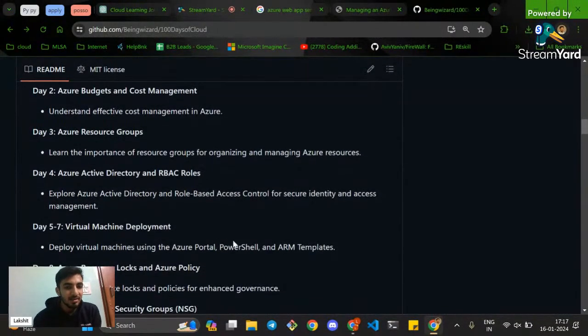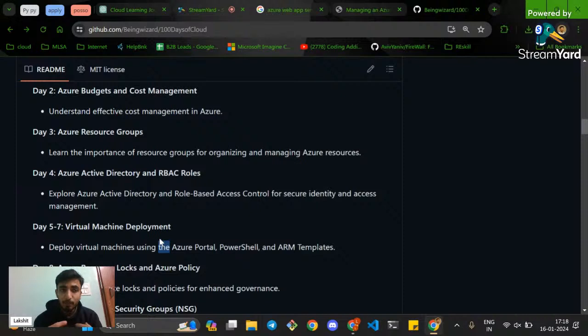So you will see virtual machine itself. I have given 3 days for virtual machine, 3 days for learning Azure virtual machine. And I can just tell you, a virtual machine can be deployed in maybe 15 seconds, 10 seconds. You can just deploy a virtual machine in 10 seconds.